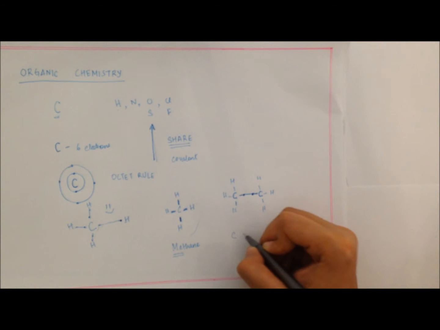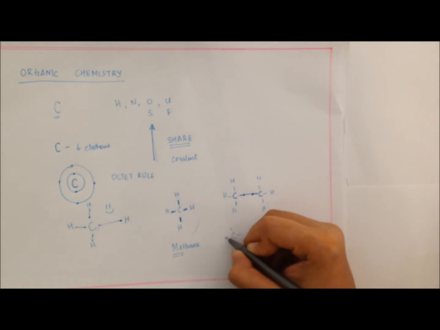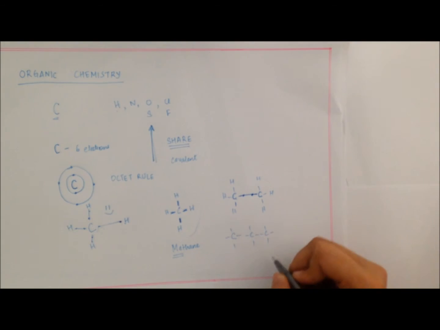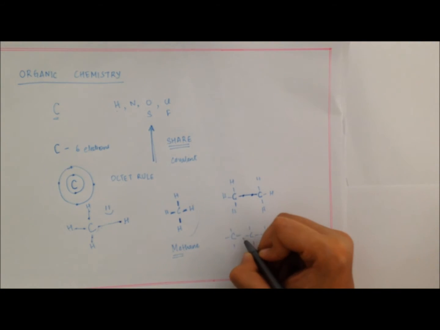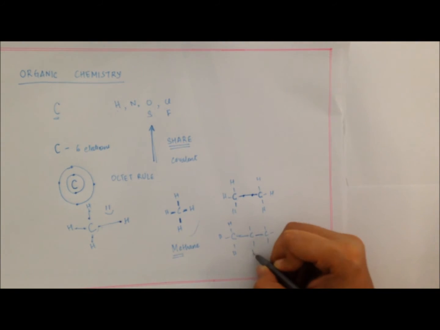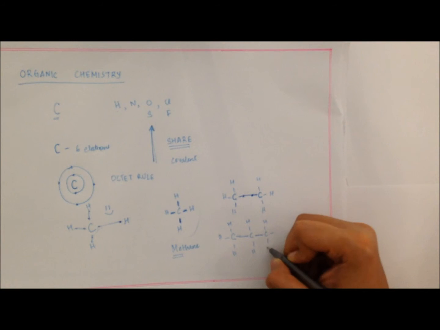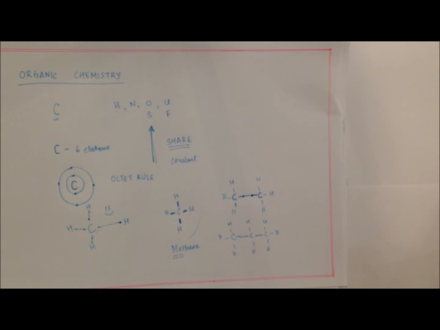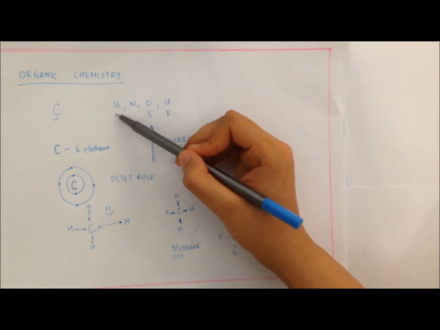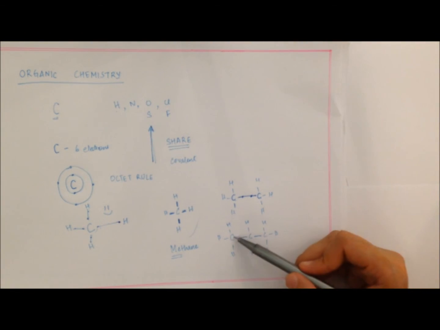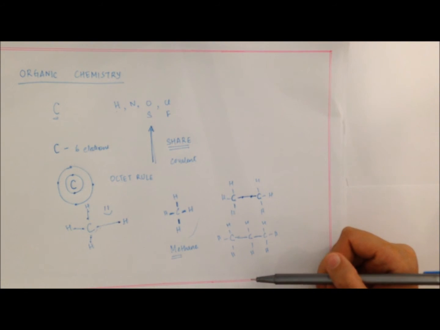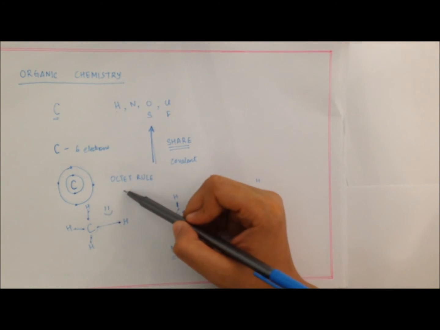We can also have many more carbons joining hands to satisfy themselves, and also the hydrogen atoms that associate with them. So this is how carbon can form bonds with its friends like hydrogen, and also itself, because it needs to share some electrons in order to become a full octet.